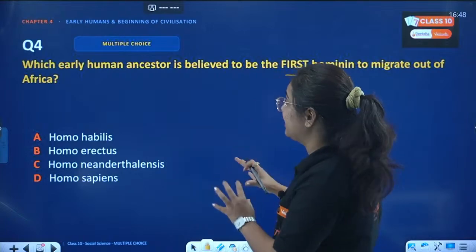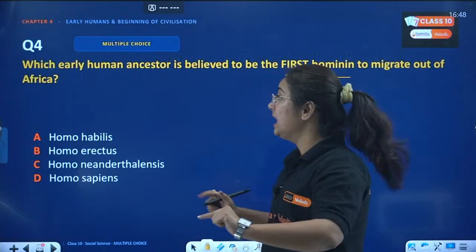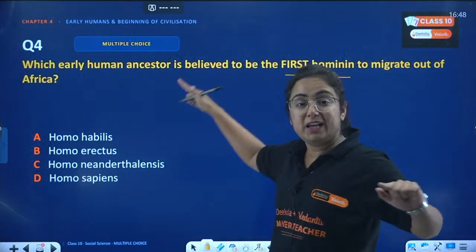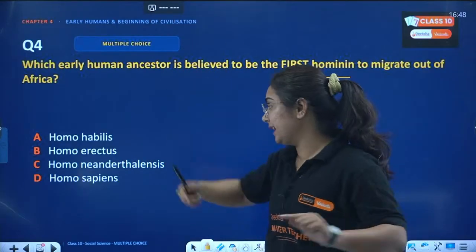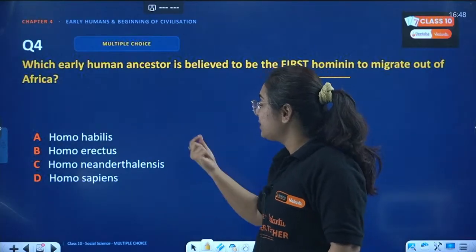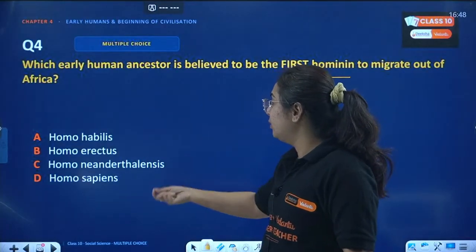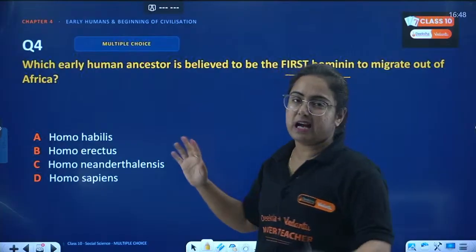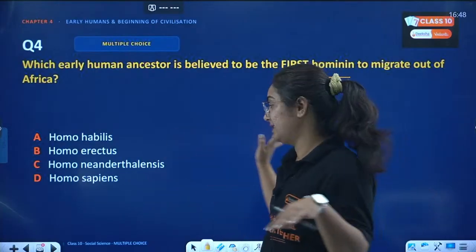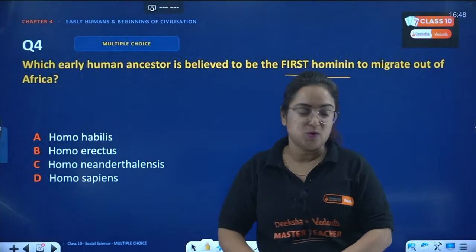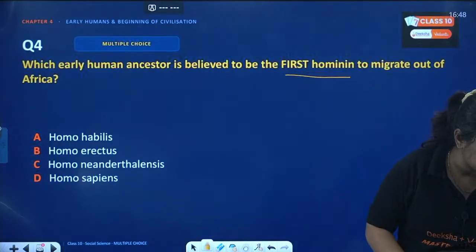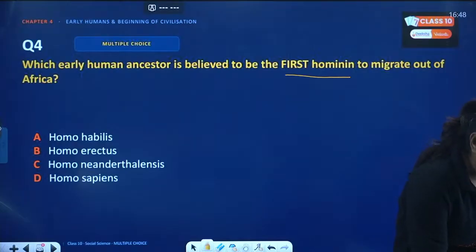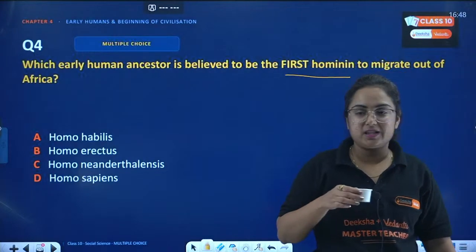Now here they are asking you the question, which early human ancestor is believed to be the first one? Obviously it will be the oldest one. Think about it while answering. It is Homo habilis, Homo erectus, Homo neanderthalensis. I am not able to pronounce this big name. Next is Homo sapiens. Think about it and give me the correct answer. So which early human ancestor is believed to be the first hominin to migrate out of Africa?